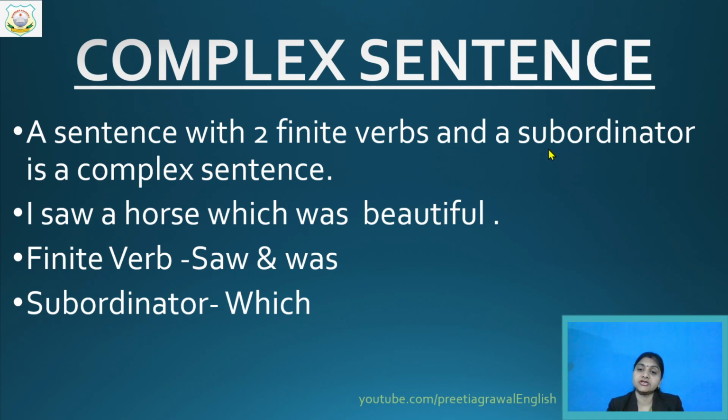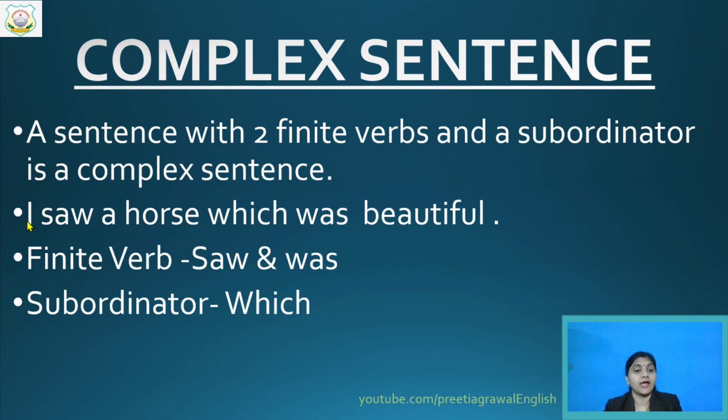What type of conjunction? A subordinate clause will be there, which means that conjunction is one which we use in complex sentences only. And as I have told you, very soon I will tell you which are those conjunctions which we use in complex sentences only.